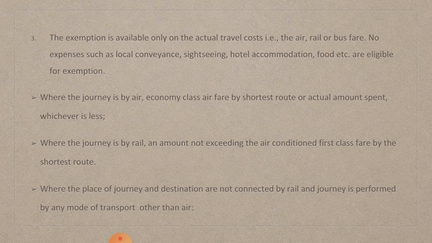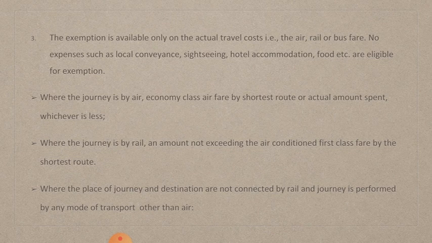Where the journey is by air, the expenses they can claim is economy class airfare by shortest route or actual amount spent, whichever is less. If the journey is by air, they can claim deduction for economy class ticket only. They cannot claim business class ticket expenses or actual amount spent for this travel, and here they can consider only shortest route.